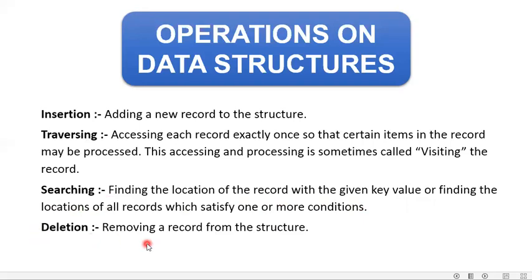Next, deletion, removing a record from the structure. The way we have added a record to the structure, in the same way we can remove a record from the structure as well. But for deletion, we need to first search for the record, that is, which record I need to delete, and then I can remove it. So removal can take place in case of SLC issuance. Let's say one child has been issued one SLC from the school. So now 1502 records minus 1 is equal to 1501 records that will be left in the school data structure. And removal of a record from the structure is known as a deletion operation.